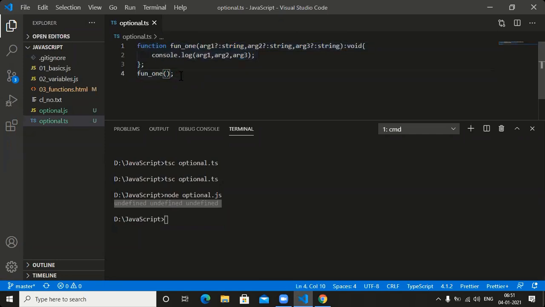Fine, guys, please go through up to now here. In tomorrow's session, we need to go for the continuous optional parameters.